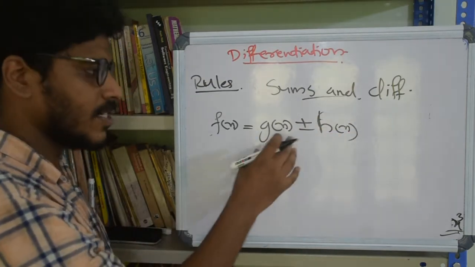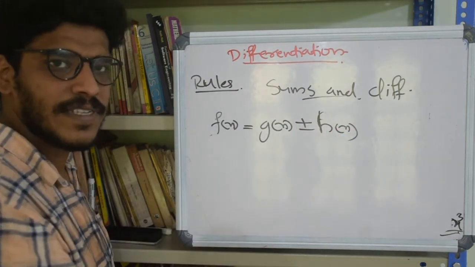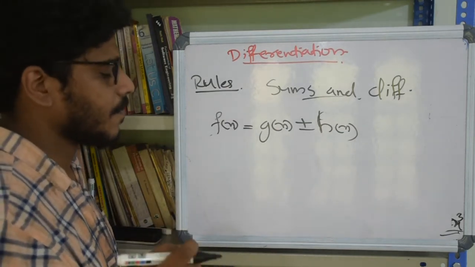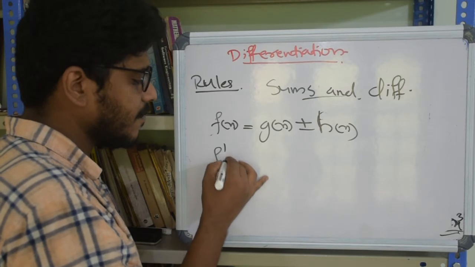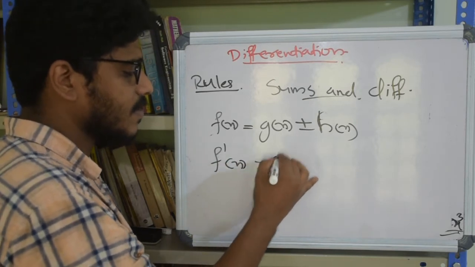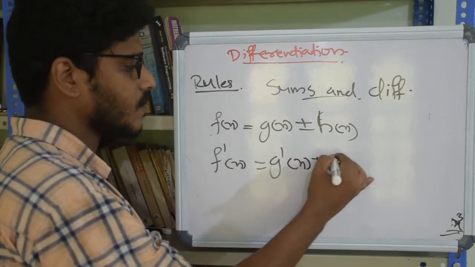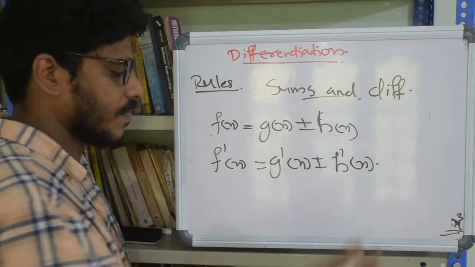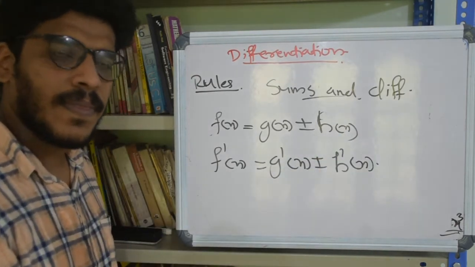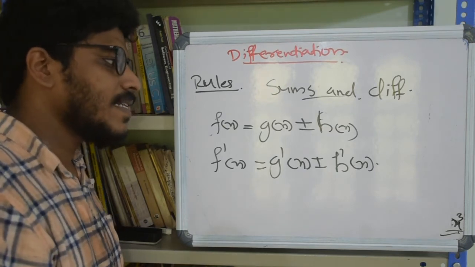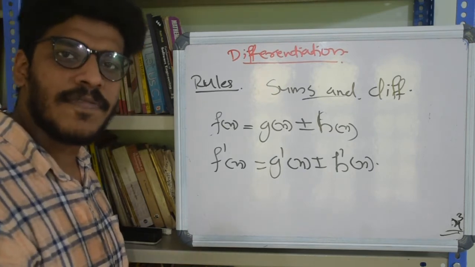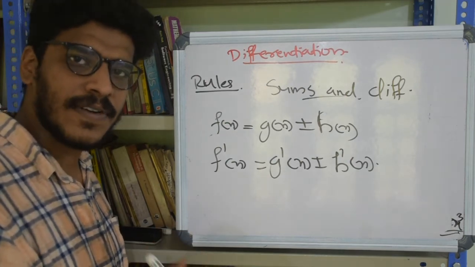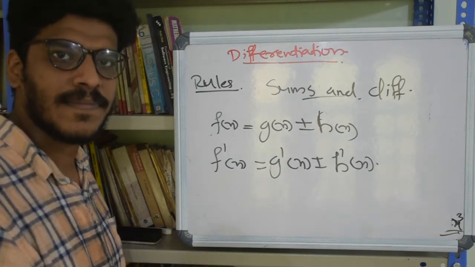Whatever the rule is, it is the same for both sum and difference. Then the derivative f dash of x is simply g dash of x plus or minus h dash of x. The derivative of the sum is the sum of the individual derivatives, and the derivative of the difference is the difference of the individual derivatives.